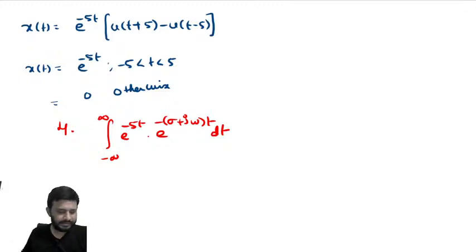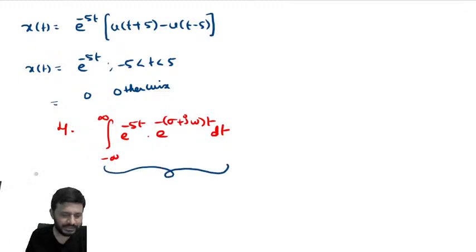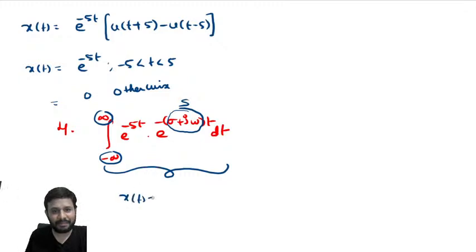Okay, observe here. Here the signal is existing from what value? This is an expression for Laplace transform. First observation: can I say that this is the expression for Laplace transform? Because if I replace sigma plus j omega with s, this is nothing but the expression for Laplace transform. If in the expression for Laplace transform he is taking the limits from minus infinite to infinite, what does that mean? That means the signal exists from minus infinite to plus infinite, or our signal is nothing but e power minus pi t. The signal exists from what value to what value? From minus infinite to plus infinite.